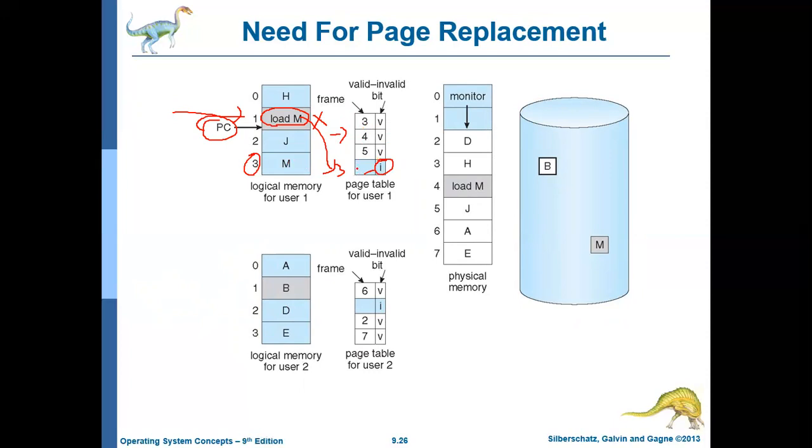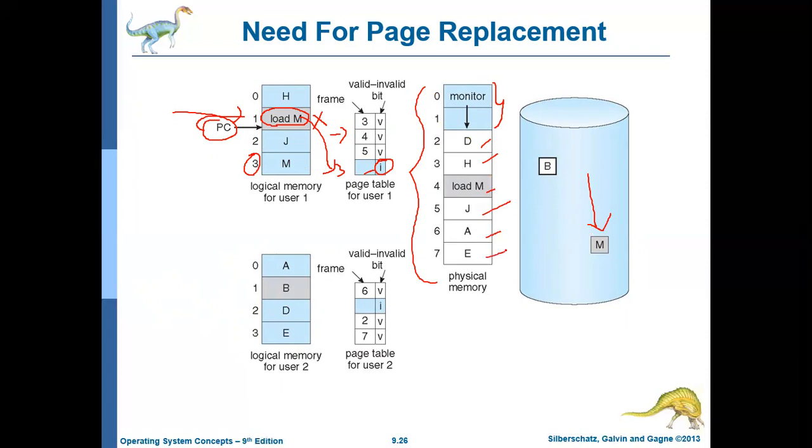The operating system checks whether it's a legal access. Yes, it is legal. But is it available in the main memory? It is not available, so the operating system will fetch the page from the hard disk. Now the operating system should move it to the main memory. But what about main memory? Main memory is filled. Every location is occupied by some frame. The first two locations were occupied by the monitor, and all other locations are also occupied by other pages. So there is no empty location.